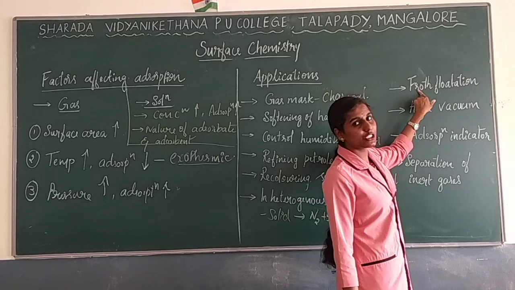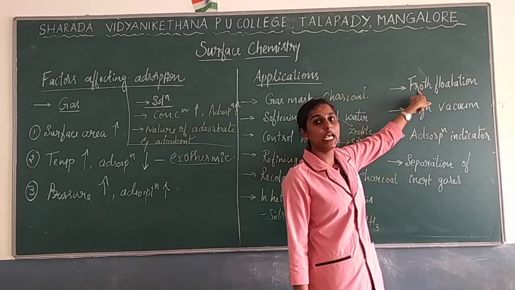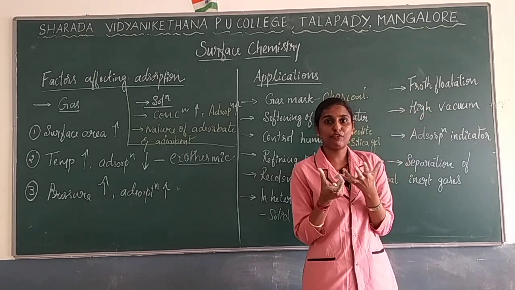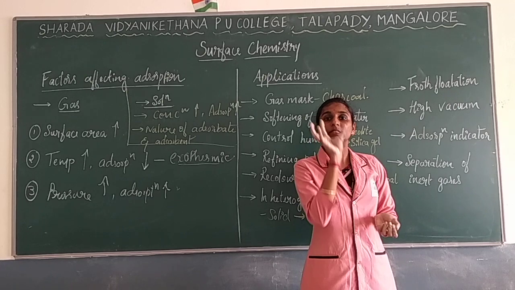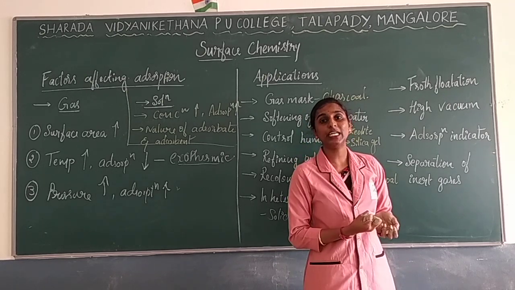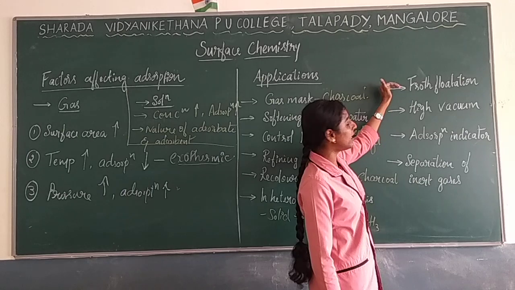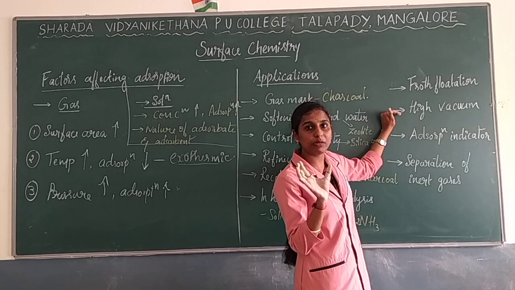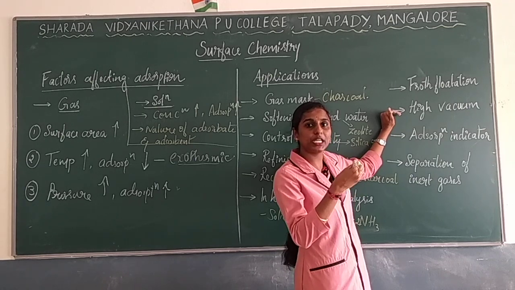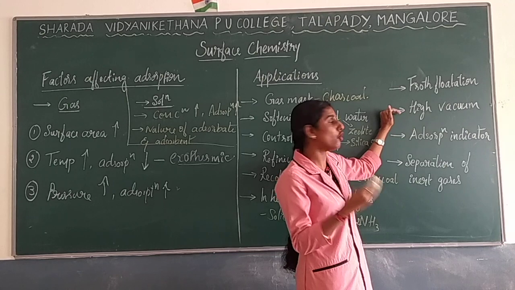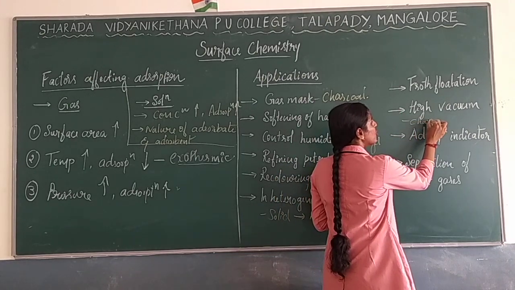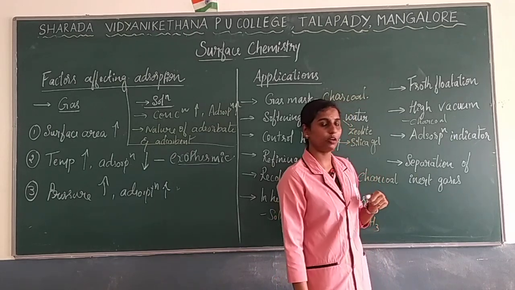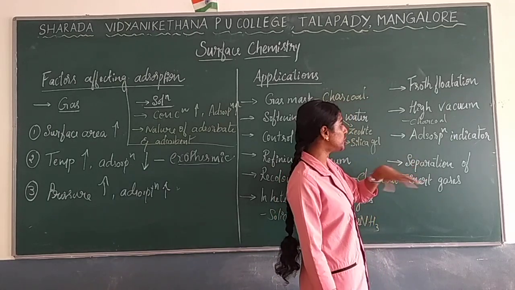Next one, froth flotation, which I have already learned under the chapter of metallurgy. Pine oil or frothing reagents are used under froth flotation. Those molecules will absorb the impurities, so that can be done under froth flotation. Next, high vacuum. If you want to go with vacuum condition, if you want to remove the moisture contents as well as all the humidity conditions, you are going to use charcoal here, which helps to absorb those molecules, the atmospheric moisture contents.